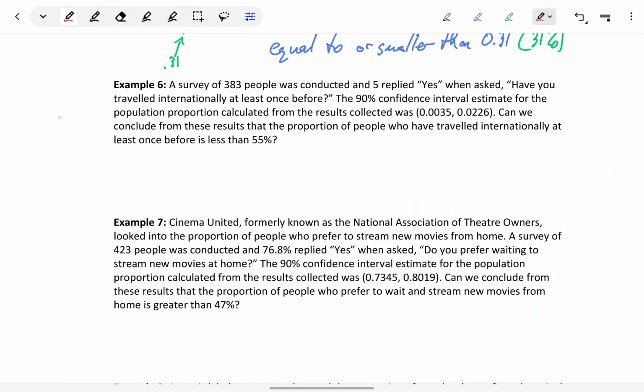In example 6, we determined that in this scenario the conditions are not met to estimate a proportion. It's still mathematically possible to construct that confidence interval estimate.